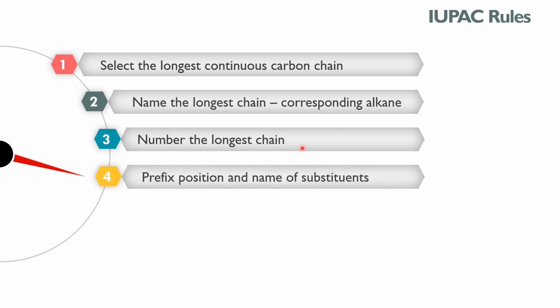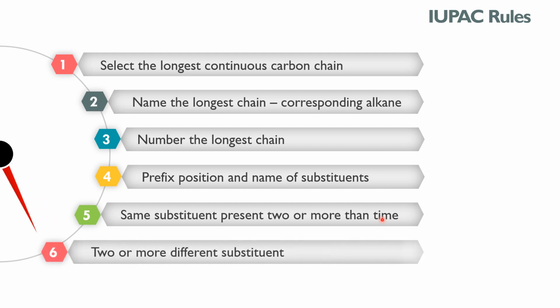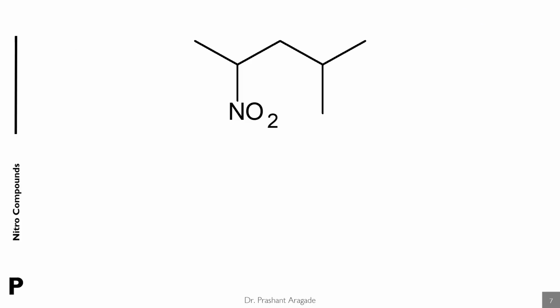Then you have to use the position number and name of substituents as a prefix onto the name of the parent alkane. If the same substituent is present two or more times, then you have to use di, tri, tetra as a prefix. If two or more different substituents are present, then you have to arrange the substituents according to their alphabetical order.